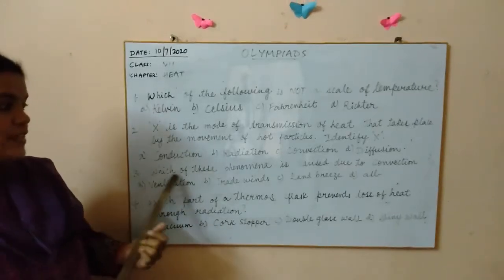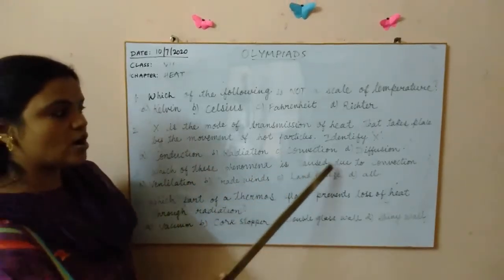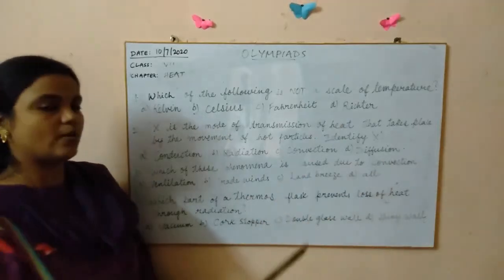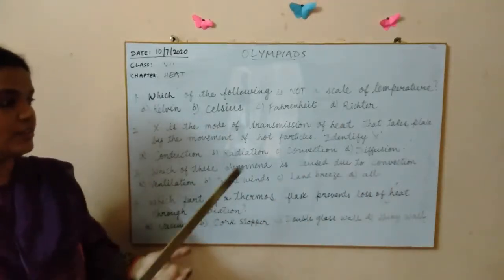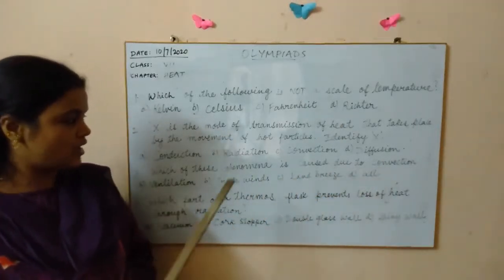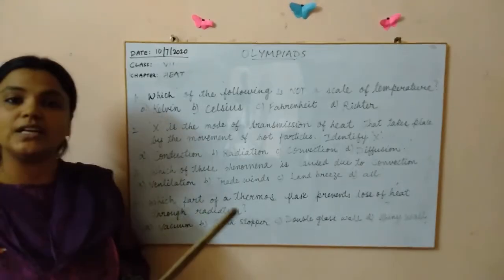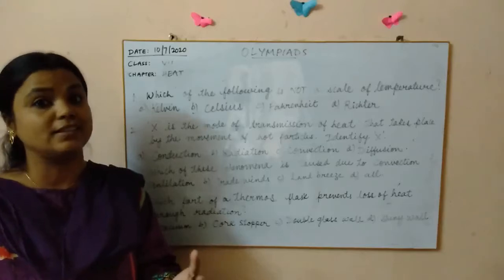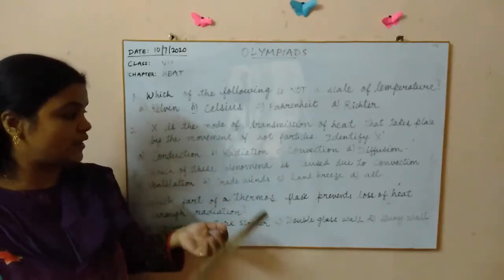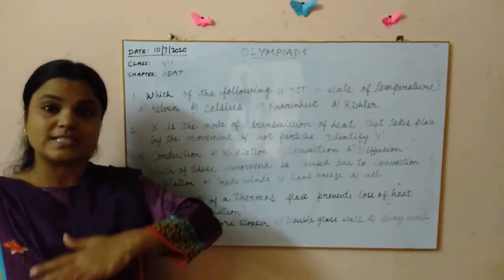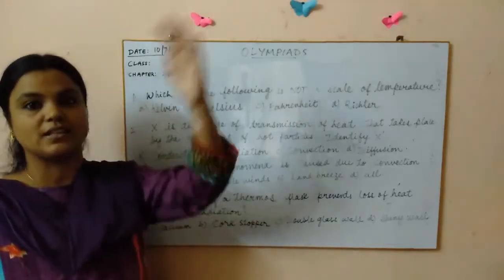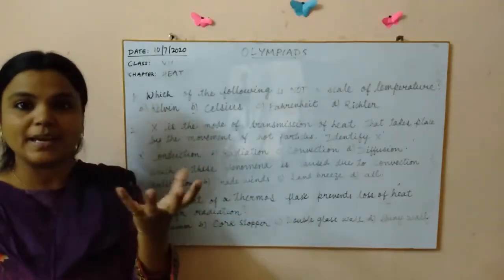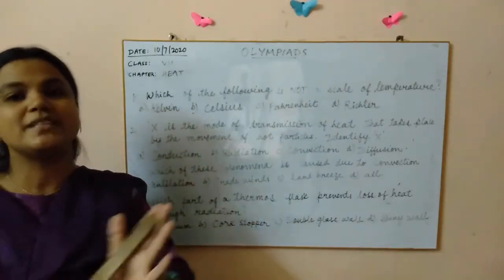Third one. Which of these phenomena is caused due to convection? Now again it is based on transmission of heat by convection. We have learnt under convection different processes or phenomena that happen in nature, right? We have seen different things where the heat is transmitted by the movement of particles in the medium. The particles move transmitting the heat.